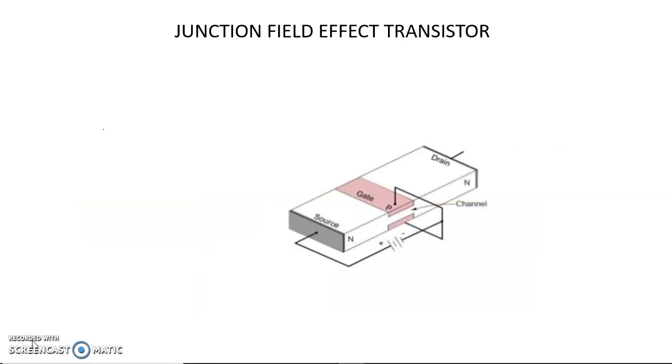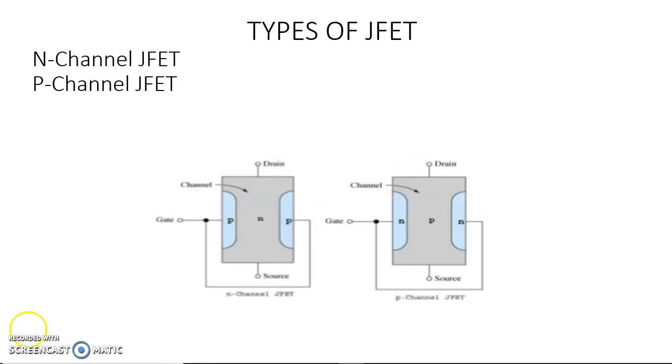Junction field effect transistor is a three-terminal voltage control device. The three terminals are namely drain, source, and gate. Junction field effect transistor is further classified into two categories: N-channel junction field effect transistor and P-channel junction field effect transistor. The structure of N-channel JFET is shown in the first figure. The structure of P-channel JFET is shown in the second figure.